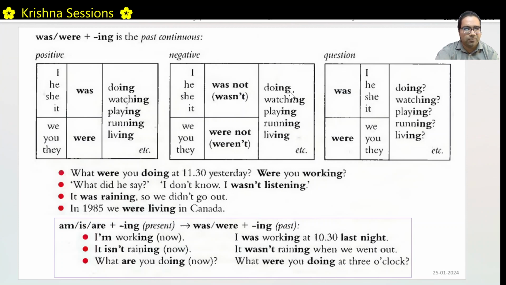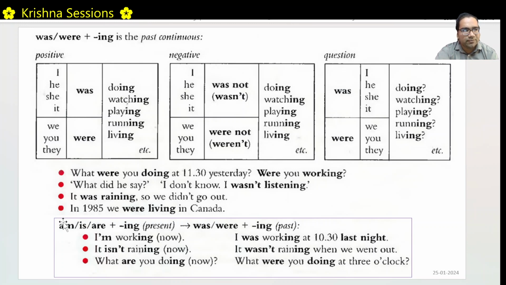This is a negative form. It was raining. It's a continuous thing. It was raining probably between 10 a.m. to 11 a.m. So it was raining. So we did not go out. This was happening continuously. In 1985, we were living in Canada. This is again in continuous form. We, you, they were, and the continuous form, ing form of the verb.